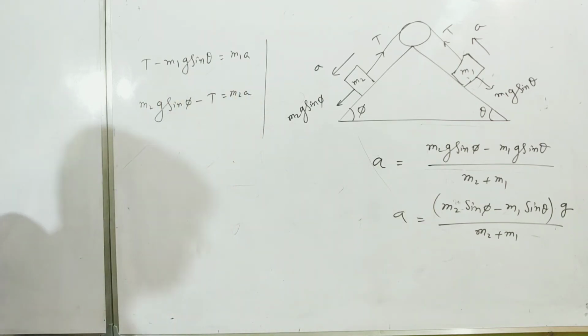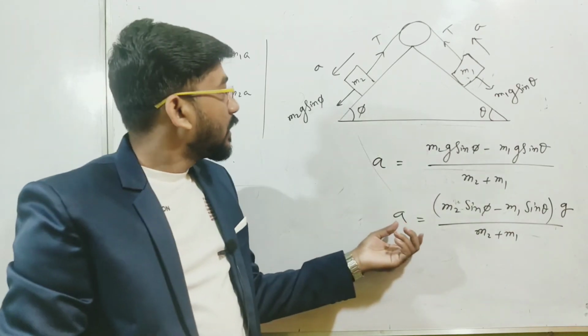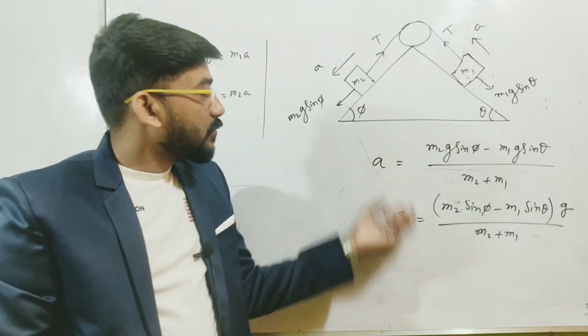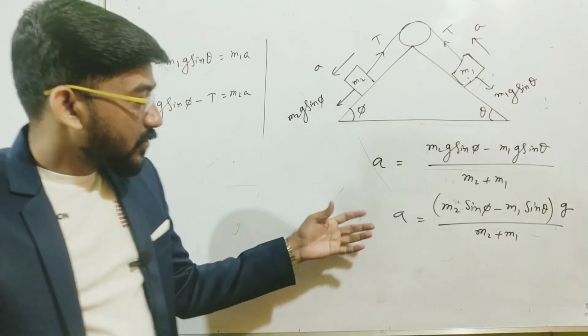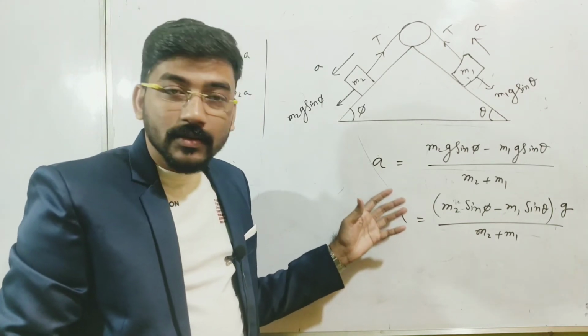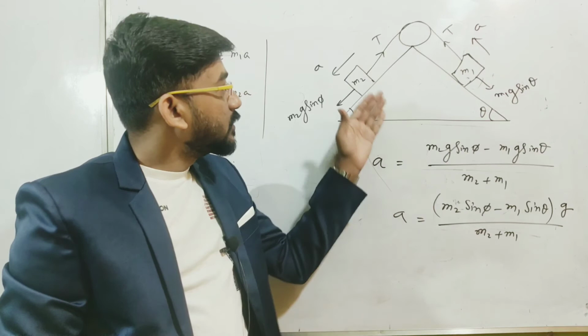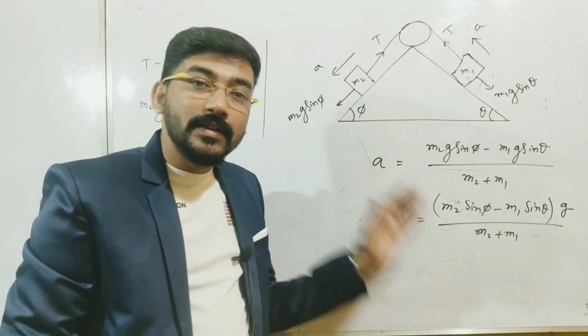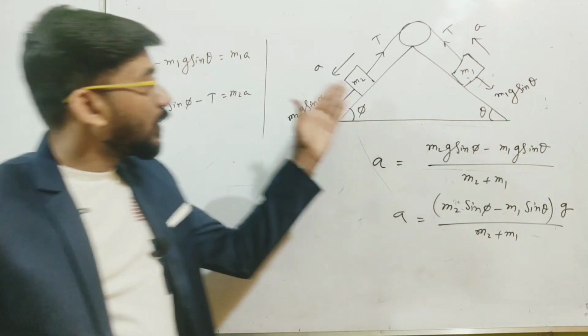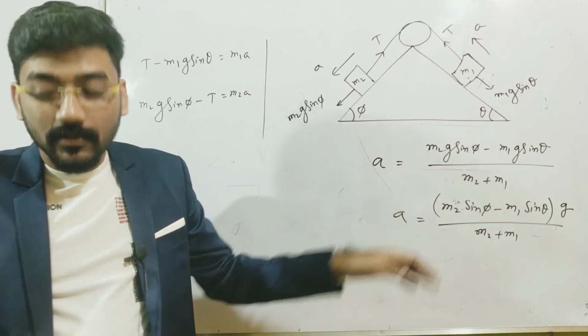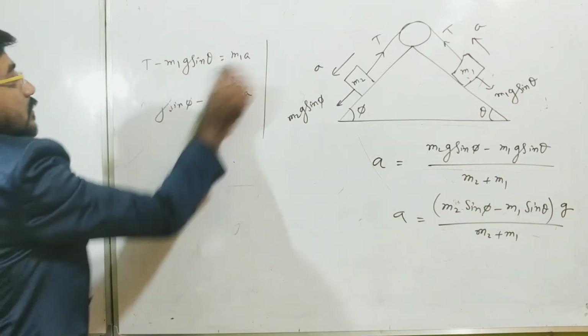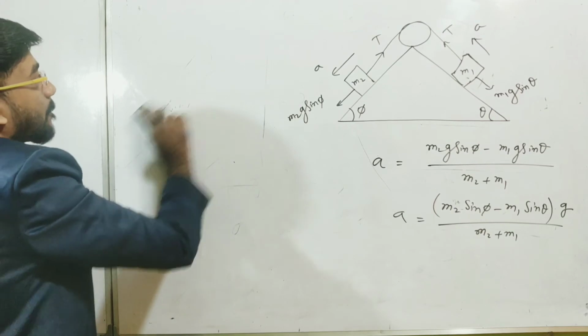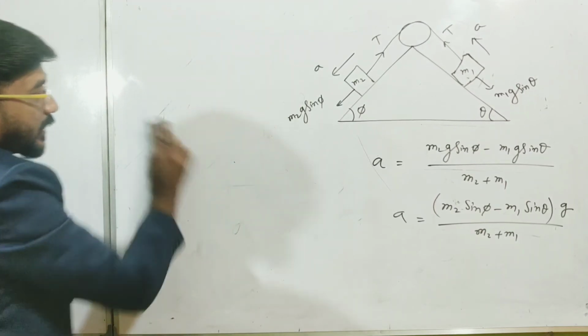And now let me discuss why I am saying that this is the more general case. Because if you once write the acceleration for this system, you can easily write the acceleration for all other systems from here. Let me give you the path for how you can get it.